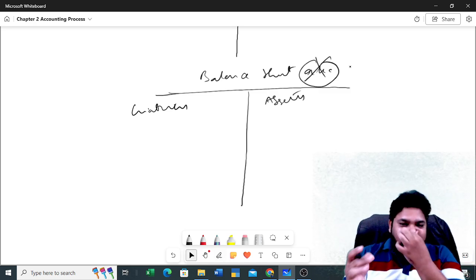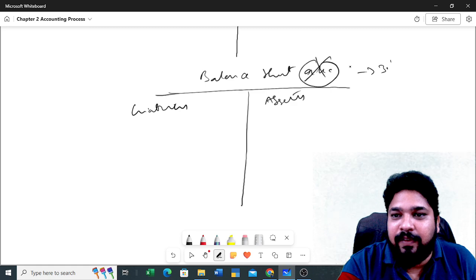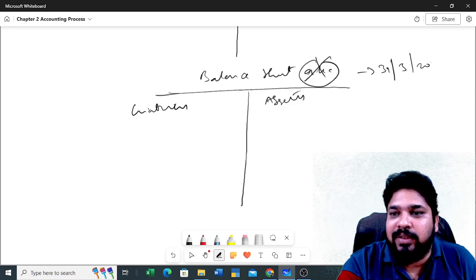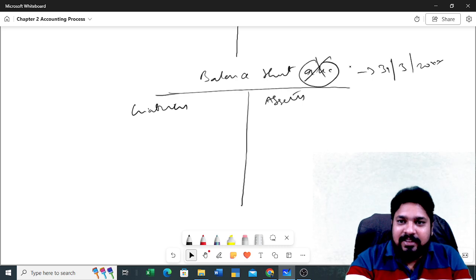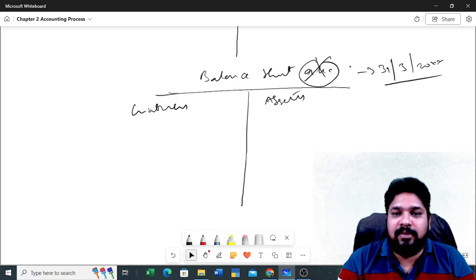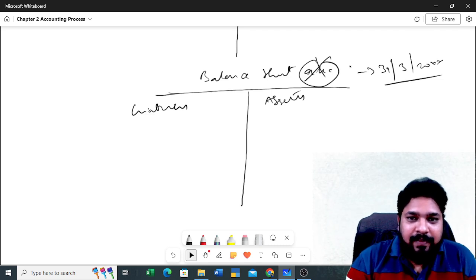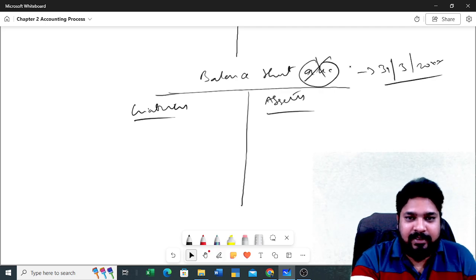On a particular date means what? Whatever year it may be, we will be preparing our balance sheet as on 31st March. On the 31st March, what are your assets and what are your liabilities?